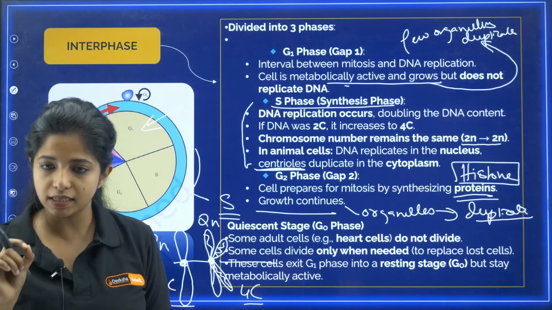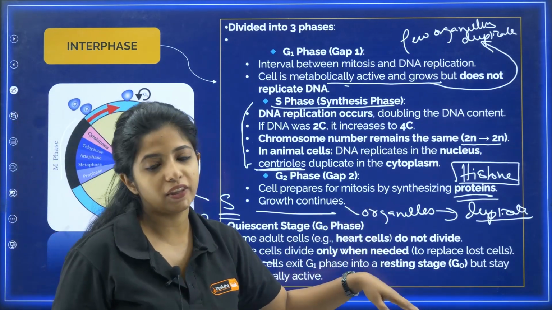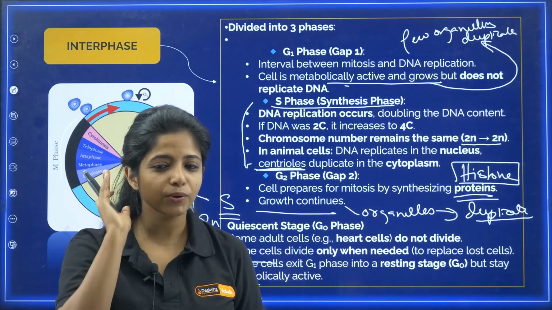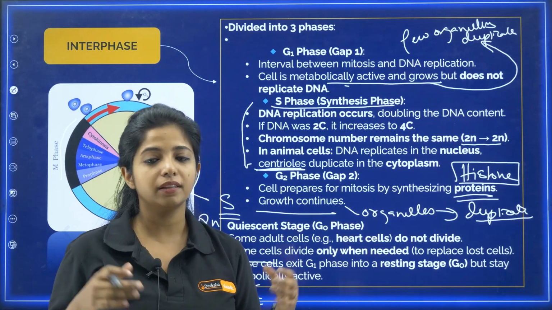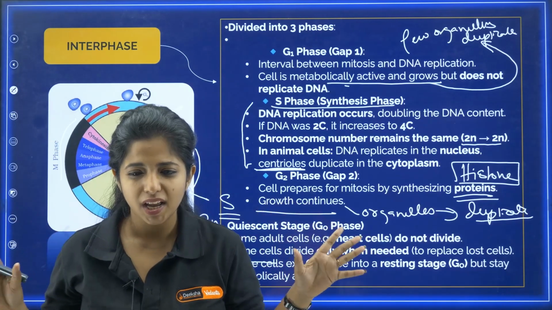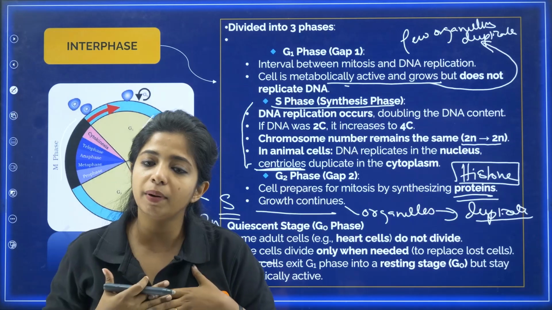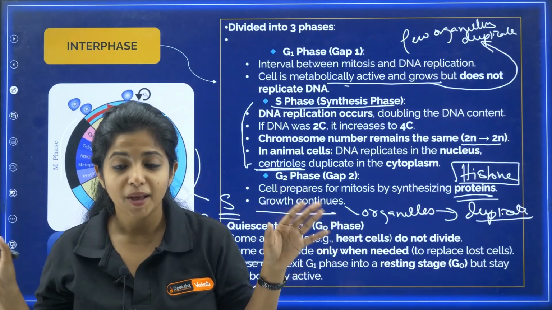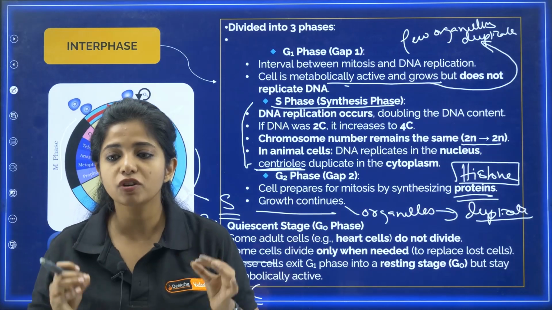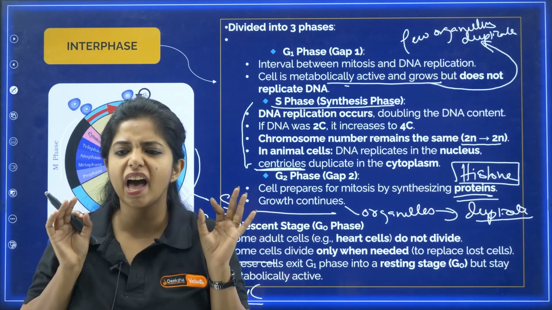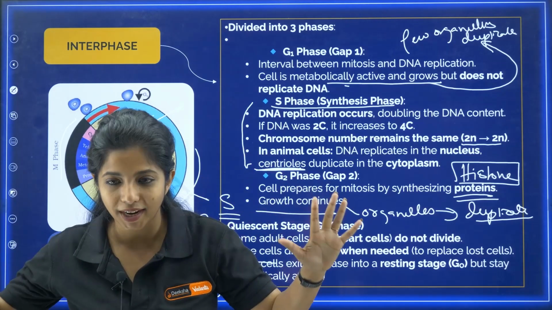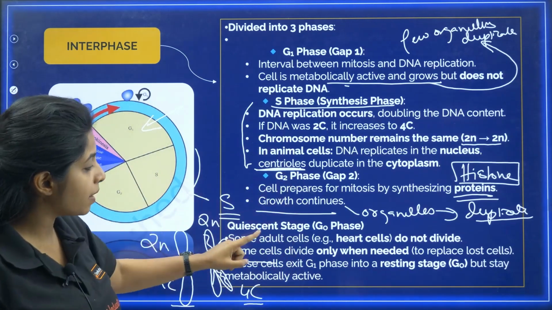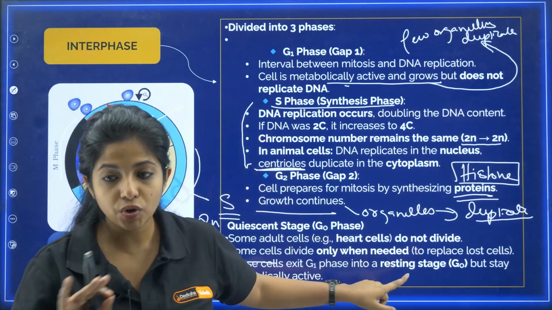Some adult cells, for example heart cells, do not divide. So what happens? They are like, I cannot divide, I cannot undergo this much, I am already helping in the pumping of the heart, I cannot undergo cell division, let me just rest over here. I will be metabolically active, doing my own work, I am not dead, please do not consider me dead. I am very much metabolically active, but I am not going to divide. Please make it very clear. So some adult cells such as heart cells do not divide.